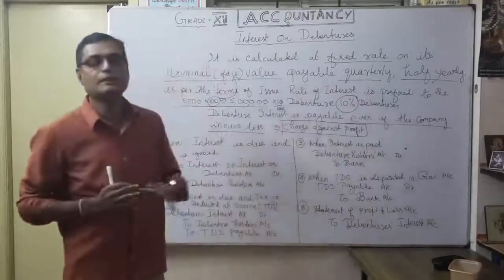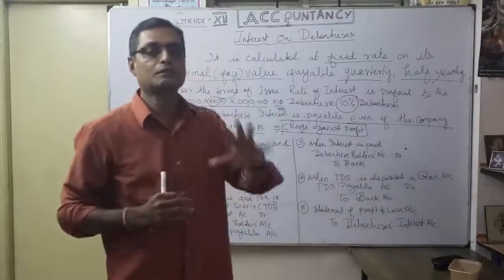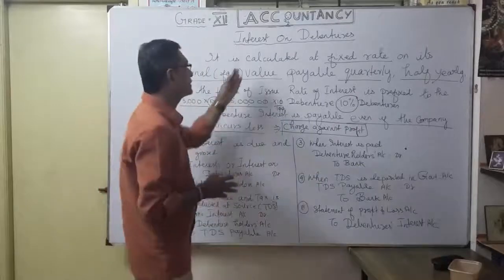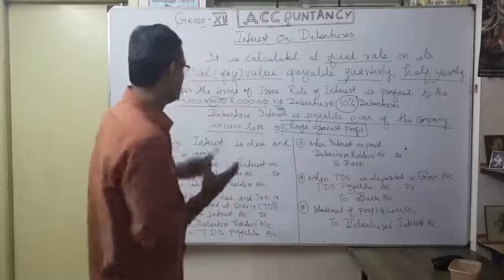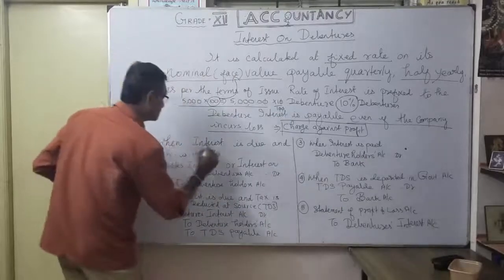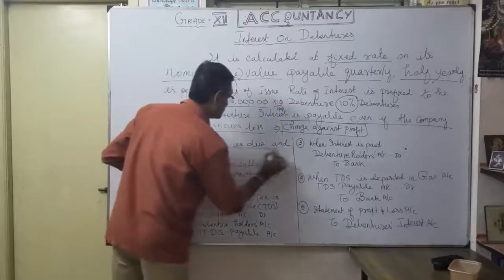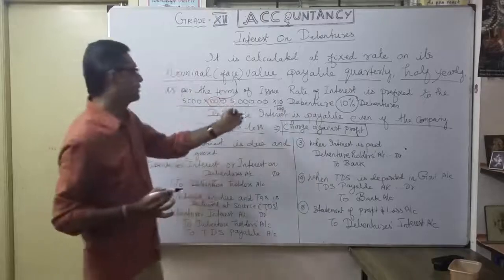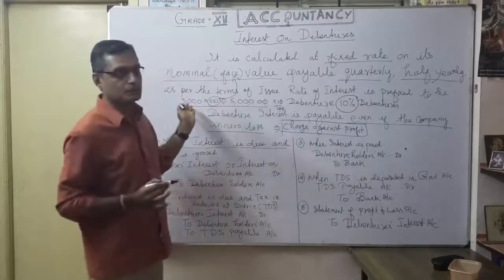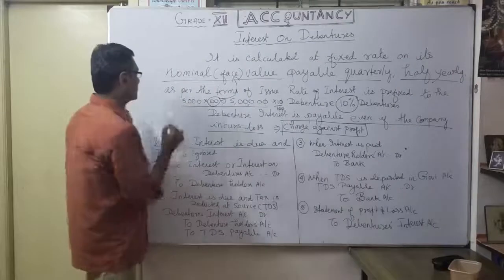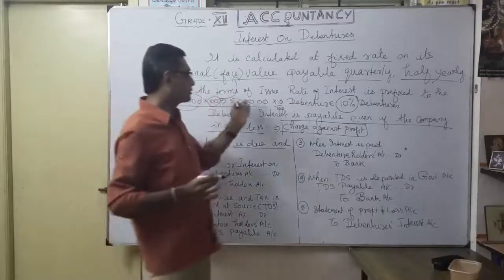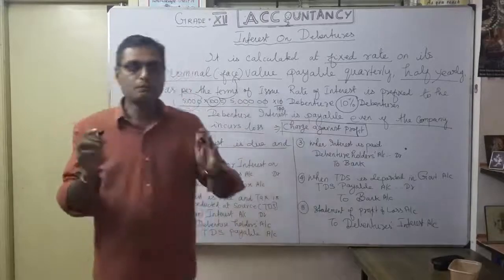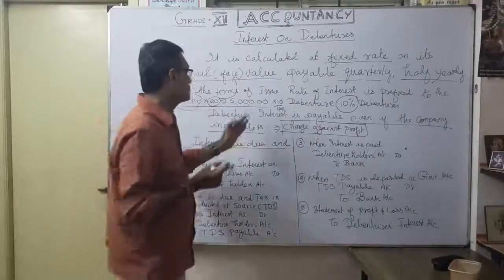Now the accounting treatment. It's very, very important. How are we giving the accounting entries for interest on debentures? As you know, when the interest is due, you are supposed to pay interest. For example, 5,000 debentures, each of 100 face value, so you are supposed to pay 5 lakhs. 10% is interest, so you have to pay 50,000.